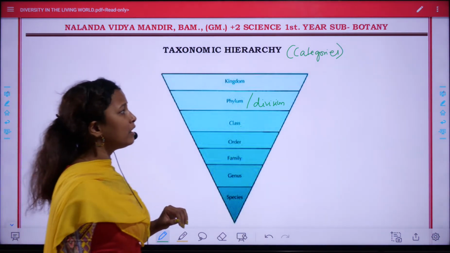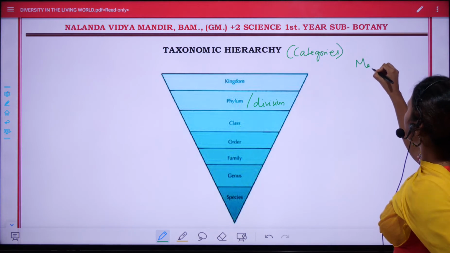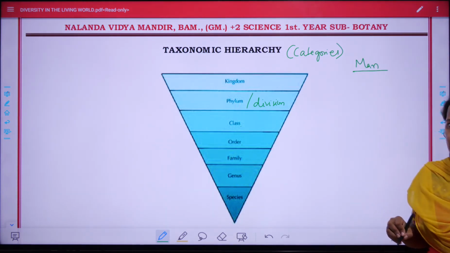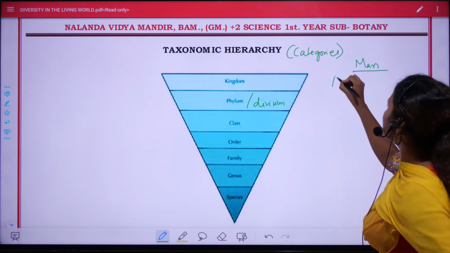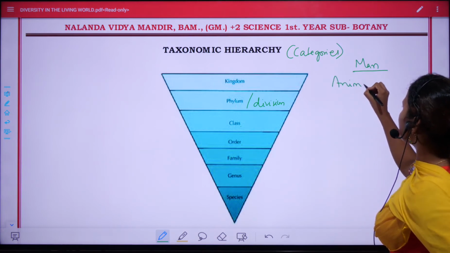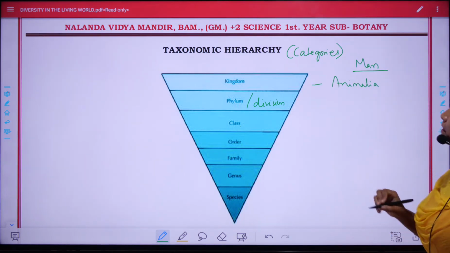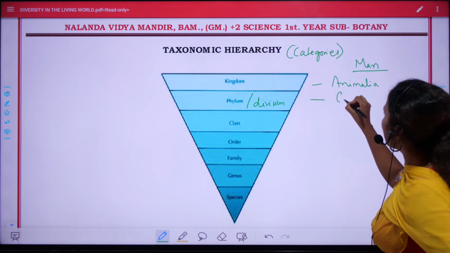For example, I'll give you an example of man, and let's see how man is categorized. Man belongs to kingdom Animalia, as man is an animal. Next, phylum Chordata.